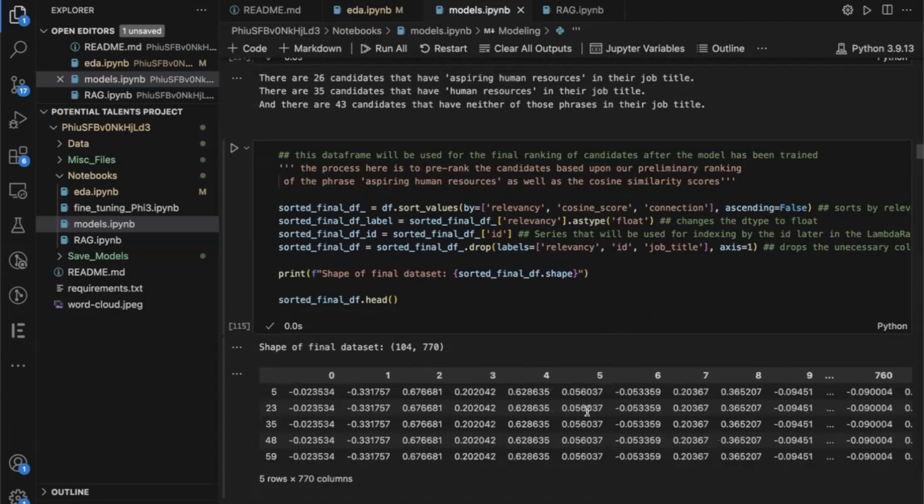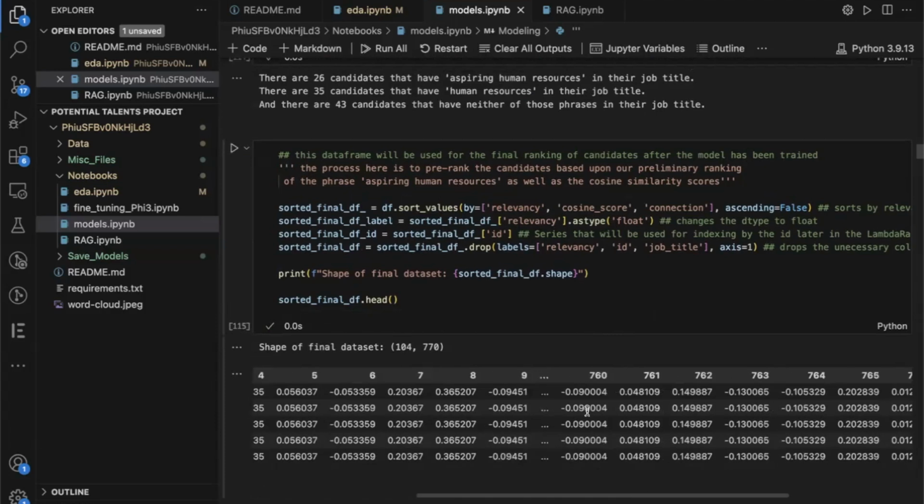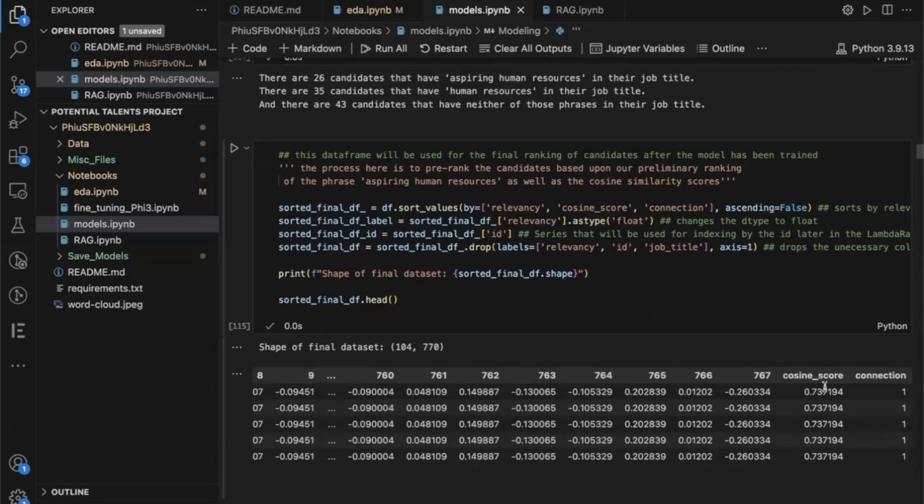These are all the embeddings of all of our candidates with their cosine score for the whole and for their connection. How many connections do they have? We're first ranking them by relevancy, which I took out because you don't want that during training and testing purposes. It should be 0, 1, 2, so the top one should be first, one in the middle, and two at the bottom. Then we rank it on cosine, and then on connection. So that's how I did that.